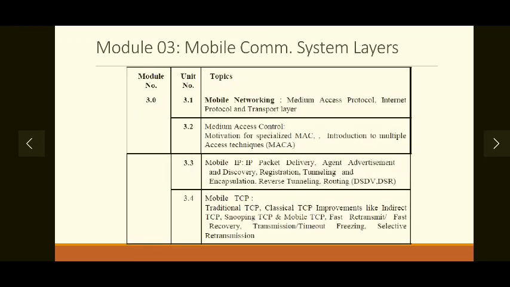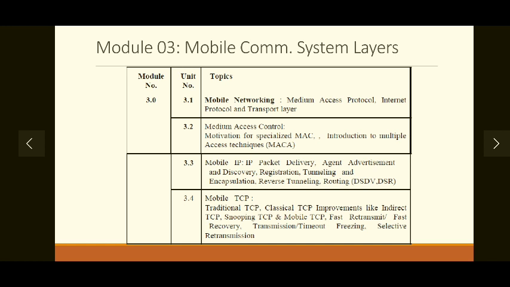Then in the third module, we are studying the layers of the mobile communication system. In computer networks, we have studied the OSI layer model, where we had different layers, right from physical to application layer. Those layers are applicable to fixed networks or wired networks. In this module, we will study the primary three layers of the system: the medium access control layer, the network layer which involves mobile IP, and the transport layer which contains mobile TCP.